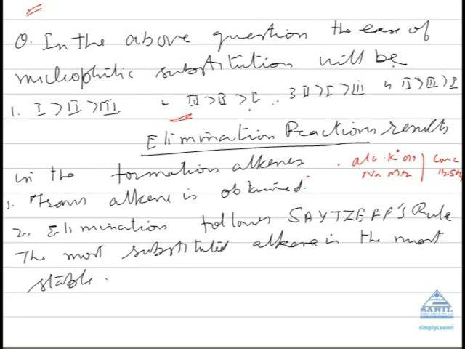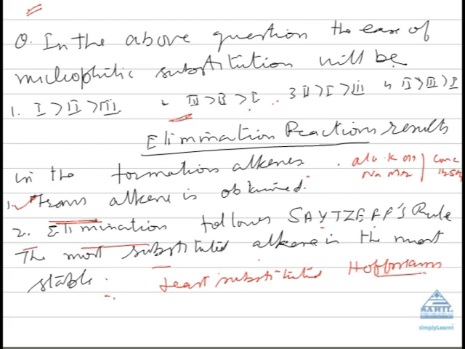With tertiary butoxide ions? The first thing to be kept in mind is you will always get a trans-alkene, rarely a cis-alkene. Secondly, elimination follows Saytzeff's rule. That says the most substituted alkene is the major product because the most substituted alkene is more stable. No doubt, the least substituted alkene can also be formed according to Hofmann's rule, but that is only in the case of quaternary ammonium hydroxides. When they decompose, you get the least substituted alkene.